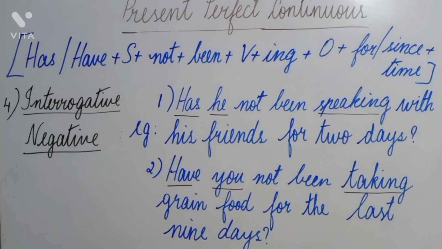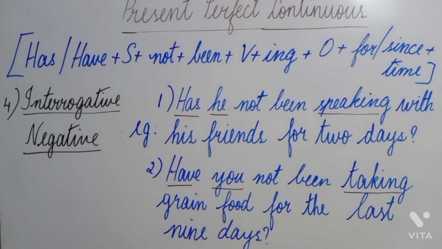The fourth type of sentence is interrogative negative. So here, because it is an interrogative negative, we have to add "not" to the format. Has or have plus subject plus not plus been plus verb plus ing plus object for or since plus time. Let us look at the example. Has he not been speaking with his friends for 2 days?